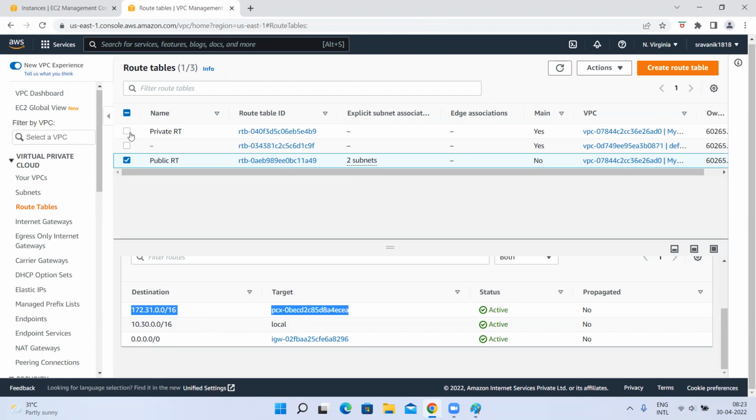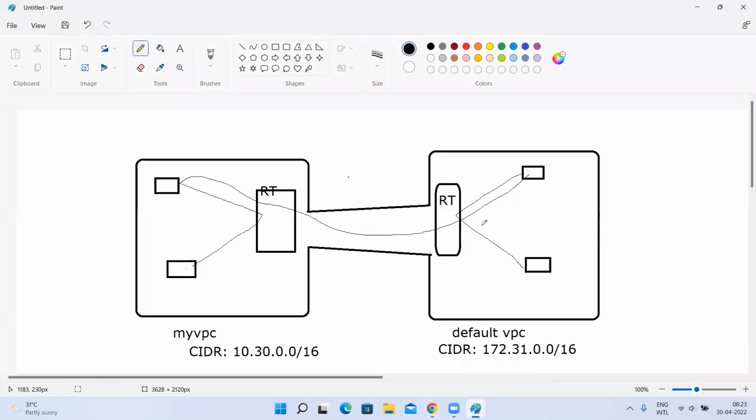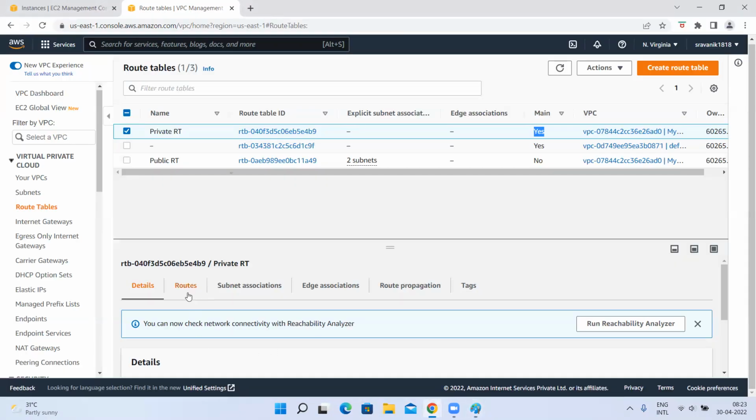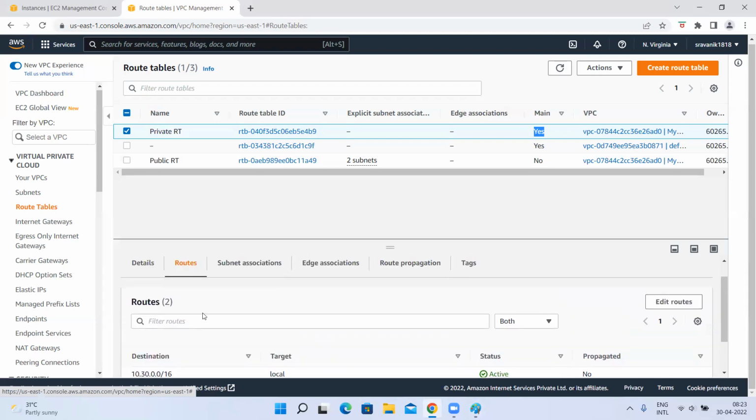But if the private route table has two subnets and this has two subnets, that means I have a total of four subnets, two of which have been assigned to the public route table. This is the default route table. The other two subnets, which are not associated with any route table, will be associated to this route table by default. Now the instances created in private subnets cannot talk to the instances on this subnet. So here also I have to allow that rule. In this route table also, however many route tables you have, everything you have to allow there.